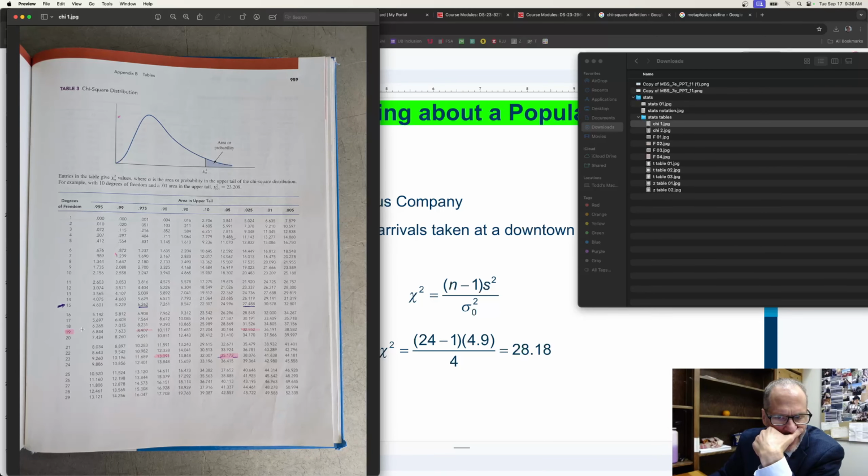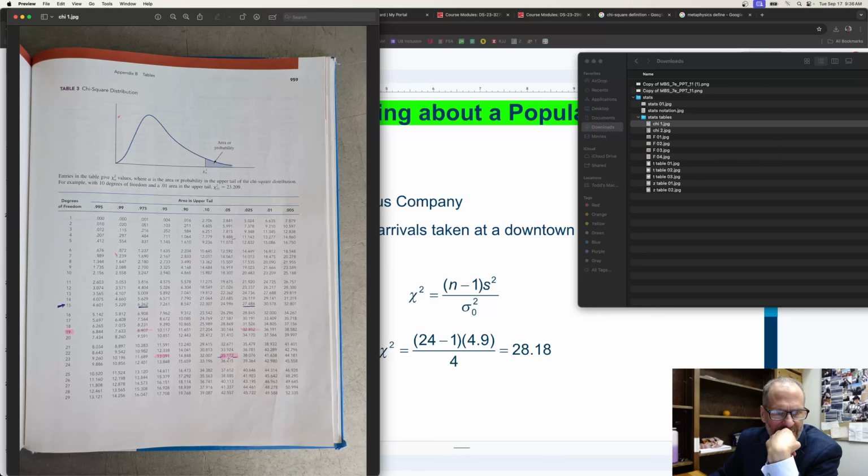And we have n minus 1 degrees of freedom, so 24 minus 1 is 23. So we're right here, 23 degrees of freedom. And we want the area in the upper tail to be 5%, so that's our alpha up here, 5%. So at 23 and 5%, that brings us to 35.172.